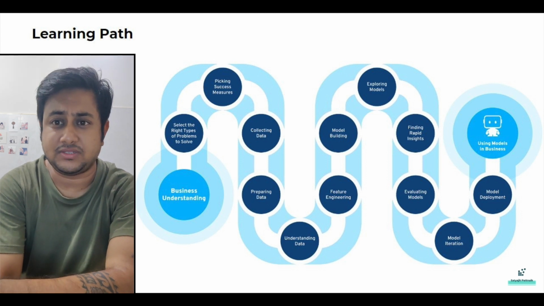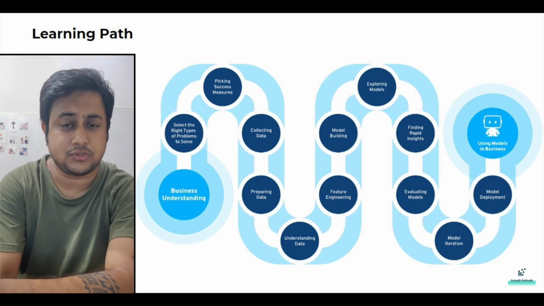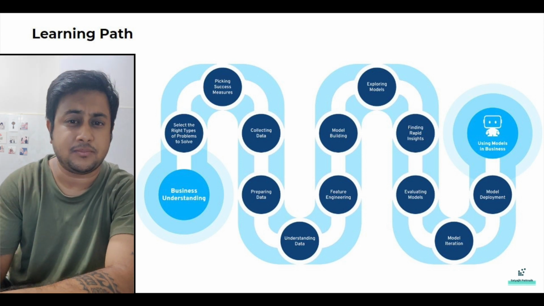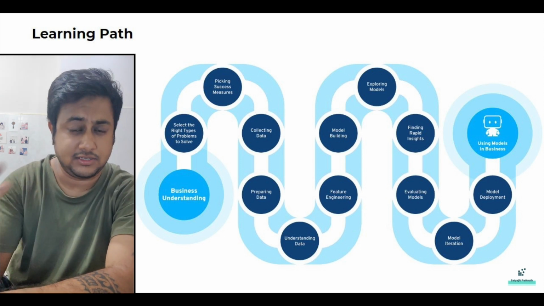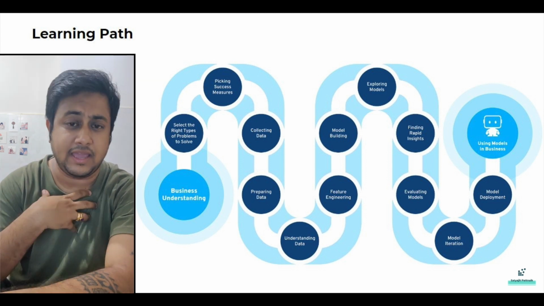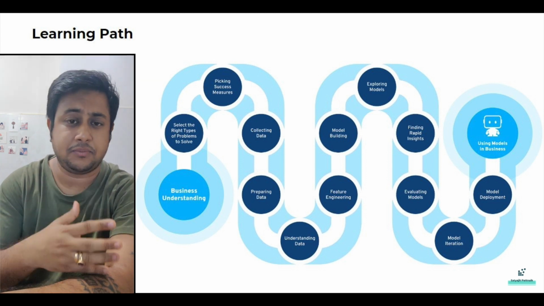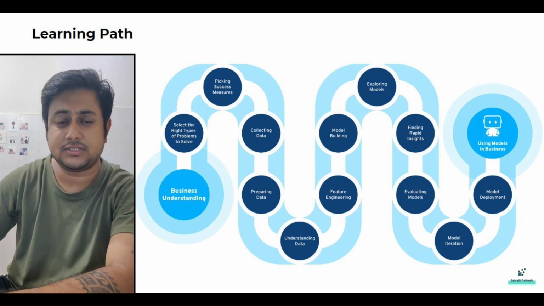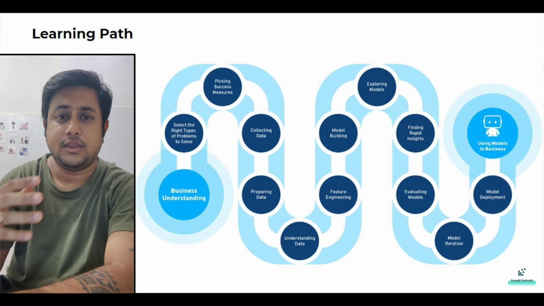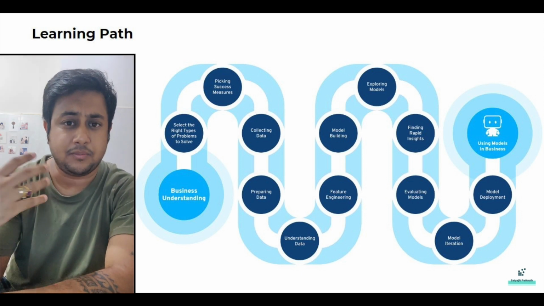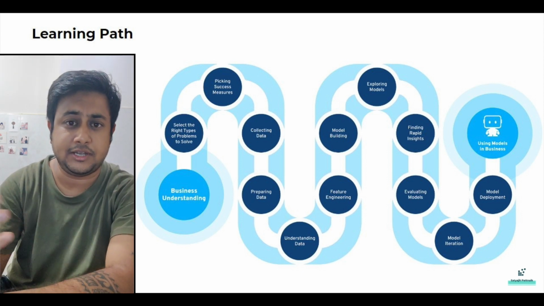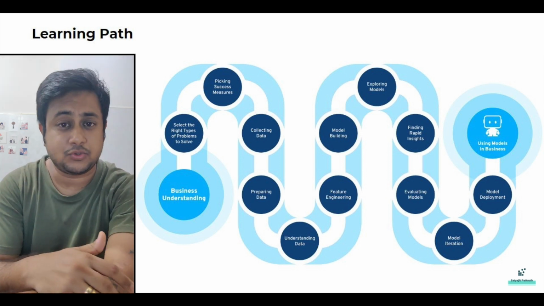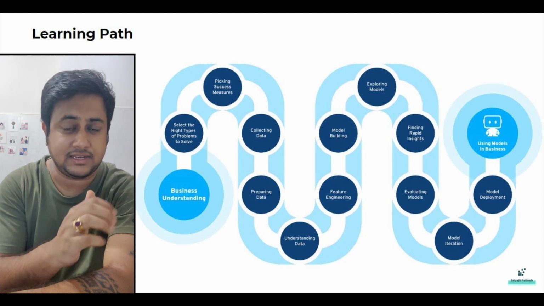Now, next step is going to be selecting the right types of problems to solve. When you talk to various customer specific teams, or the higher management, which a data scientist does in his day to day activities, my activities are like 50% I have these kind of roles and 50% I have roles of building models. Coming on to that point, now when you have multiple options, or multiple opinions, or multiple problems coming in from the customer specific teams, your next step is going to be jotting down the points and analyzing them.